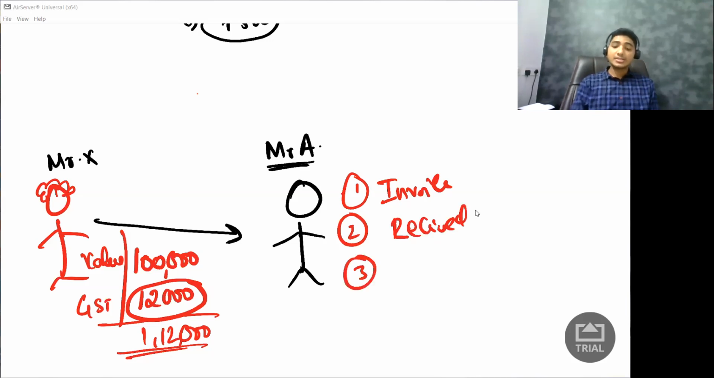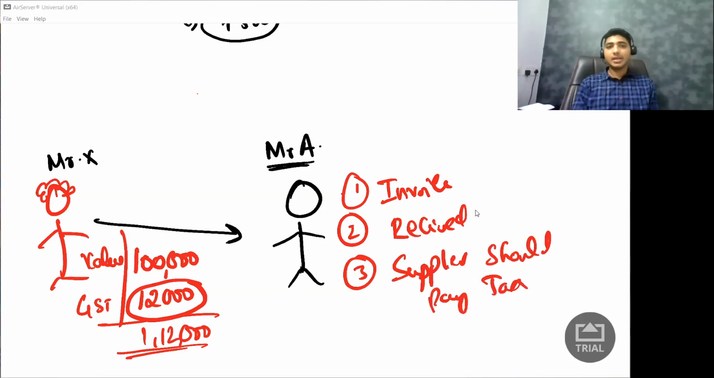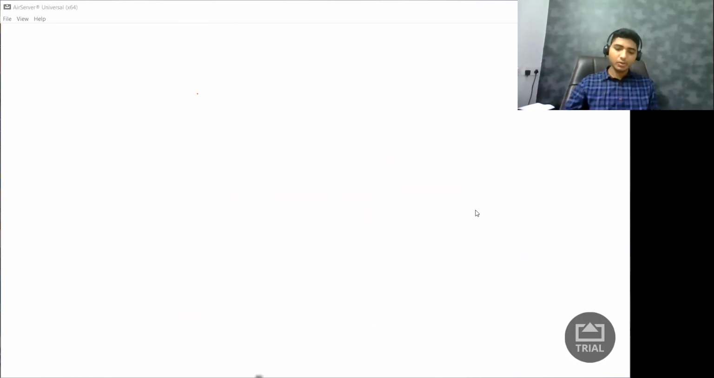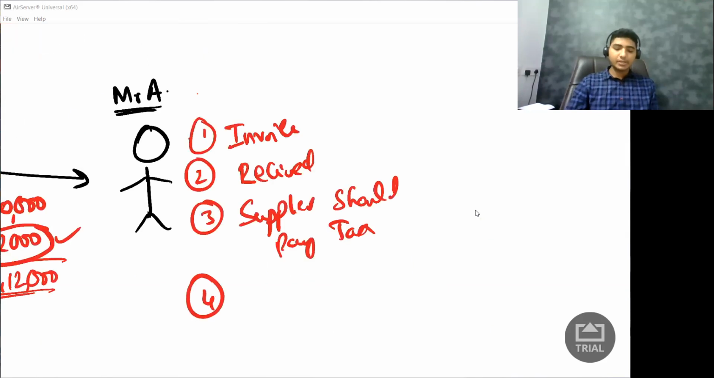Third condition is the supplier should pay tax to the government. Though I have not paid this 12,000 to Mr. X, Mr. X paid it from his pocket to the government. He has money, he is the supplier, he is a big person. So he did that. Fourth condition is Mr. A should file the return. So I have filed the returns. Answer is yes. These 4 conditions were satisfied, so I should have availed the credit of 12,000 rupees.